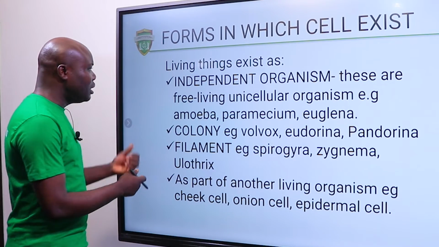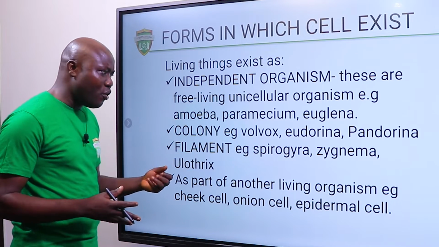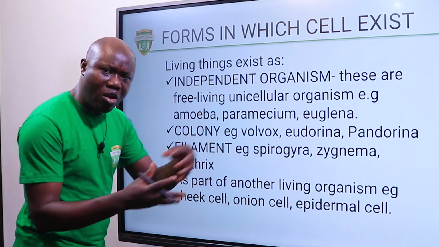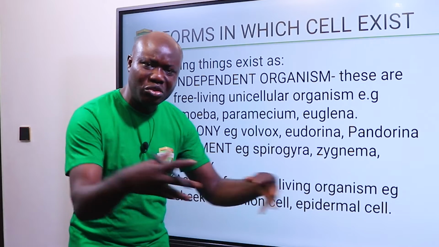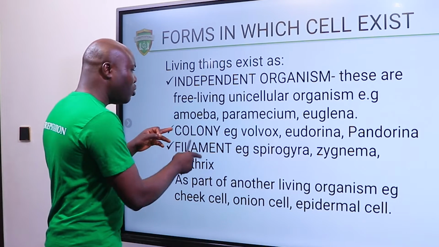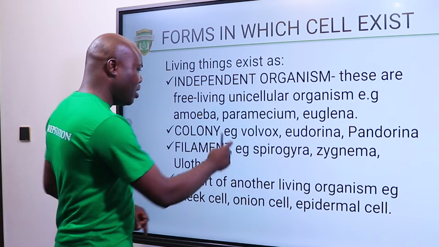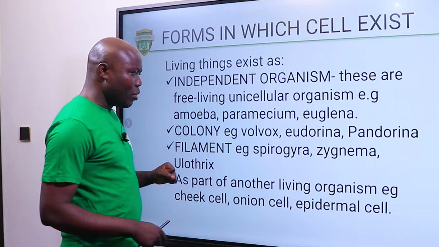Okay, the next form is cell existing as a colony. When you talk about a colony, it is cells coming together, forming a kind of coalition. There are plenty, it's not just one. Of course, this cell existing as a colony cannot be free living because it needs another cell to be able to survive. Examples include Volvox.